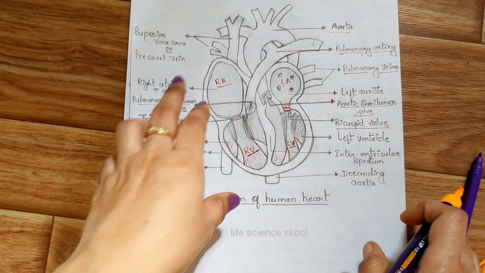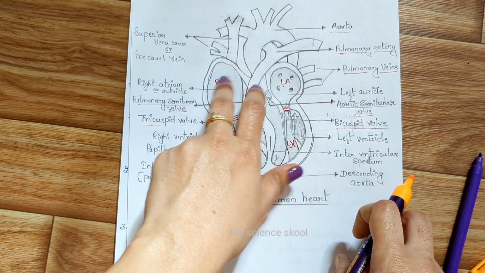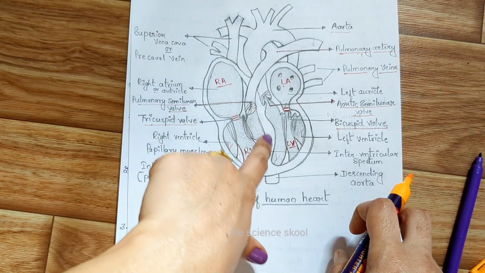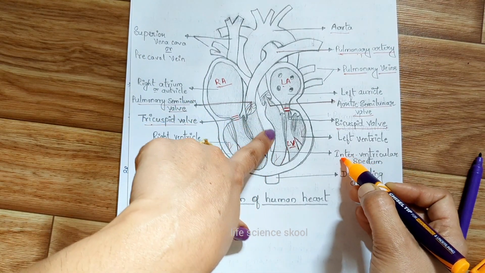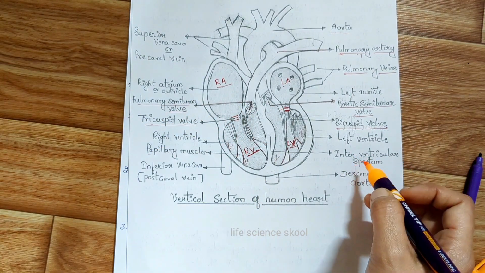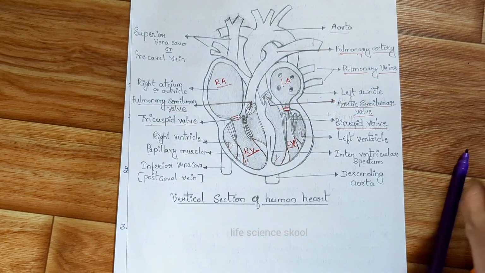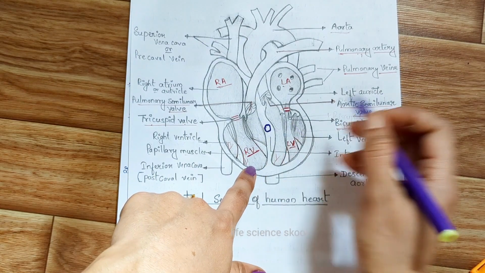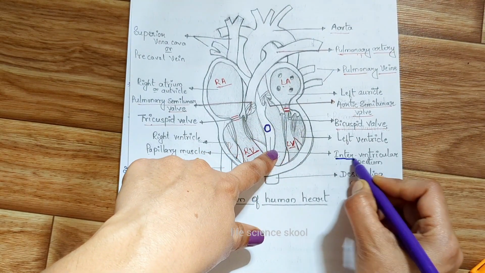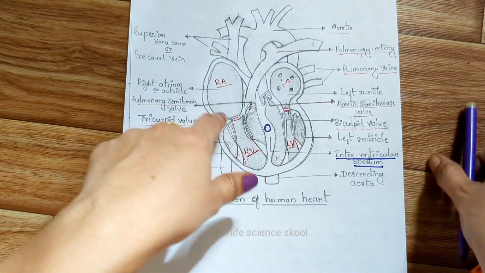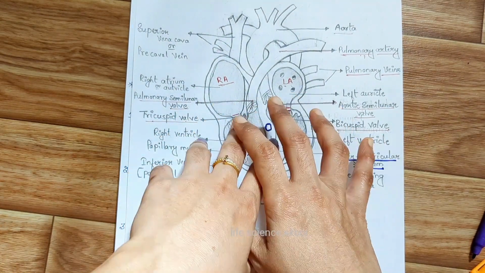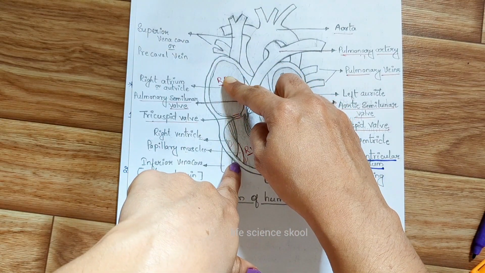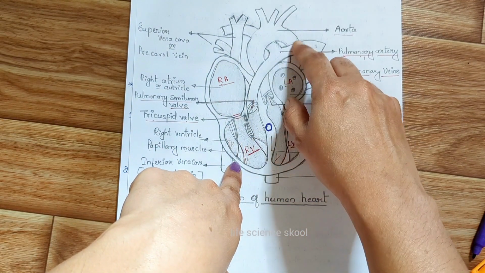What happens? We know that there are four chambers: right auricle, left auricle, right ventricle, and left ventricle. Also, if you observe here, this part is called the interventricular septum. In cyanosis, if there is a large hole in the baby's heart in the region called the interventricular septum, what happens? The blood has to move from the right auricle to the right ventricle to the pulmonary artery.